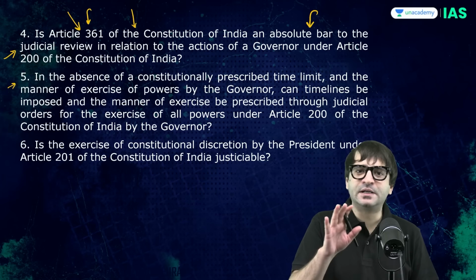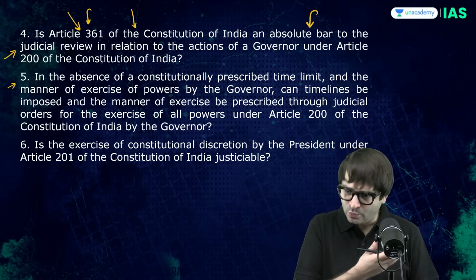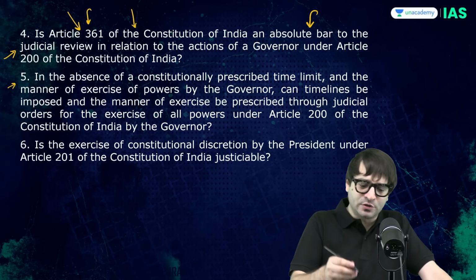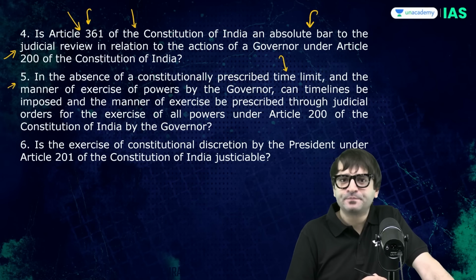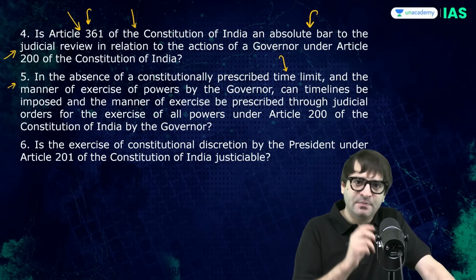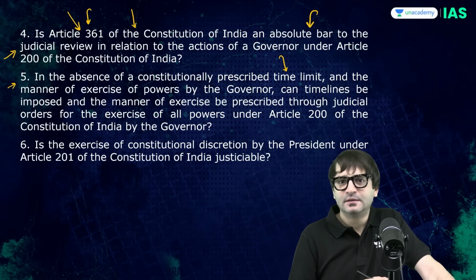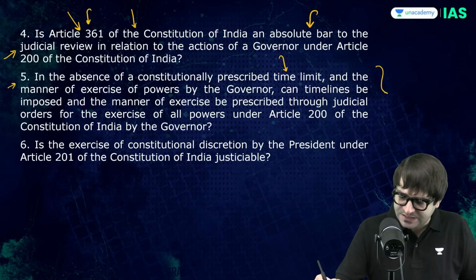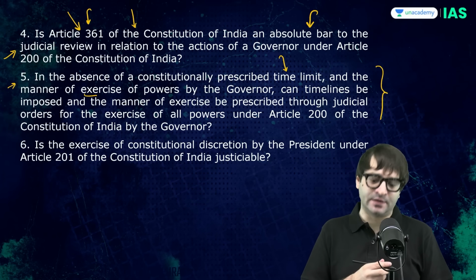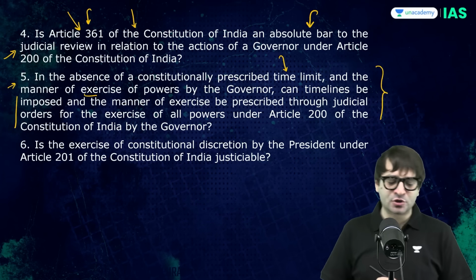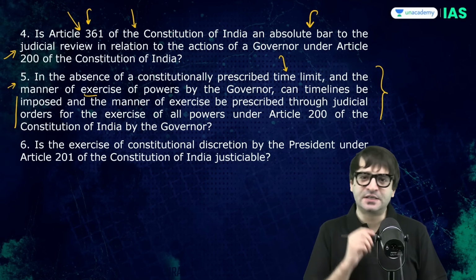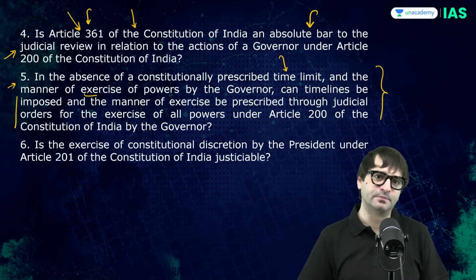Question number 5, most important. There is no time limit prescribed in the constitution within which the president or the governor will have to give assent to these bills. In absence of this constitutionally prescribed time limit, how can you rewrite the constitution? And how can you impose time limits, 1 month, 3 months? In absence of a constitutionally prescribed time limit and the manner in which these powers will be exercised by the governor, can timelines be imposed on the governor by the Supreme Court? With respect to Article 200, please answer this question.